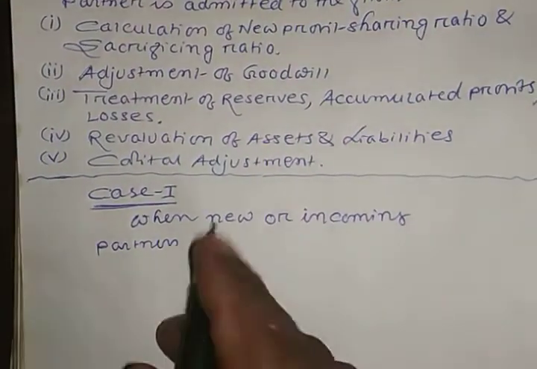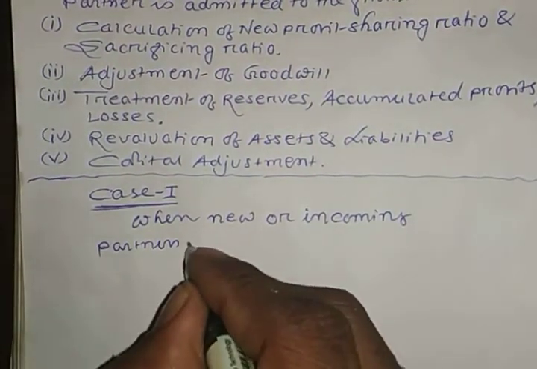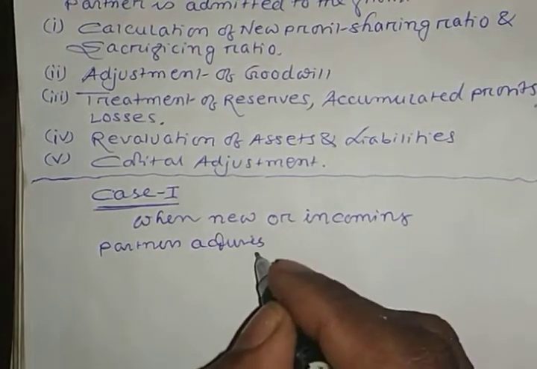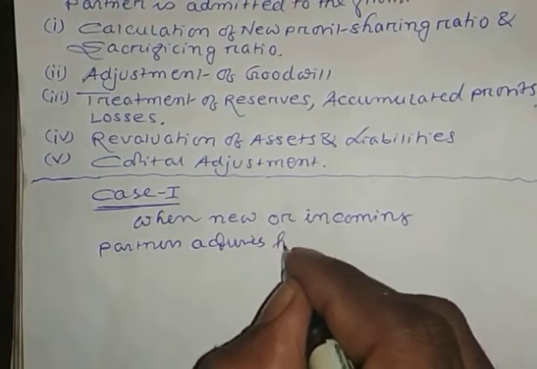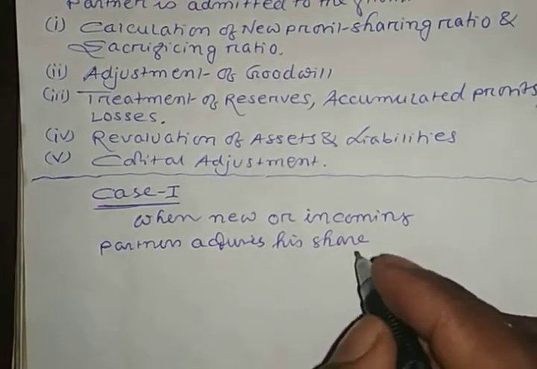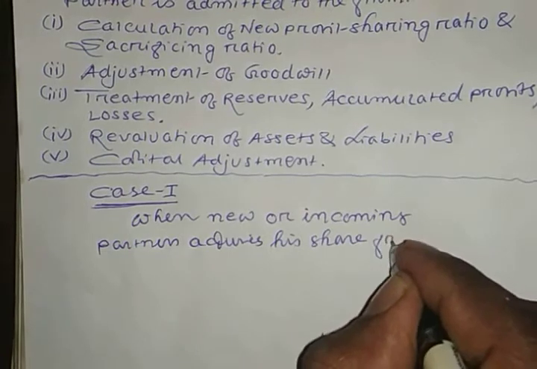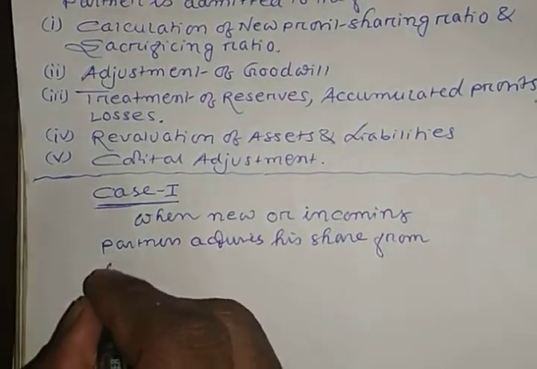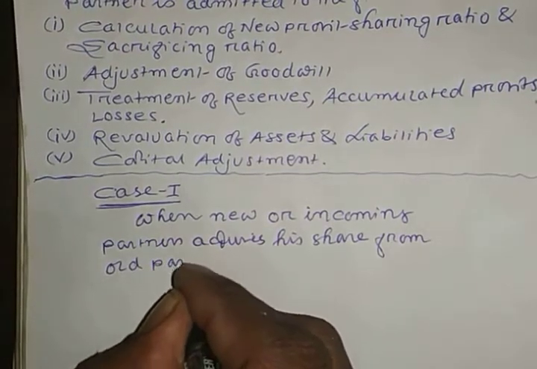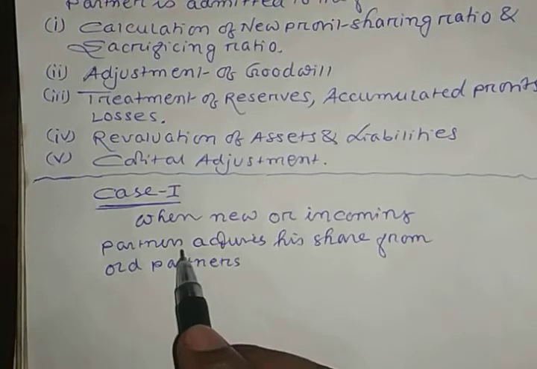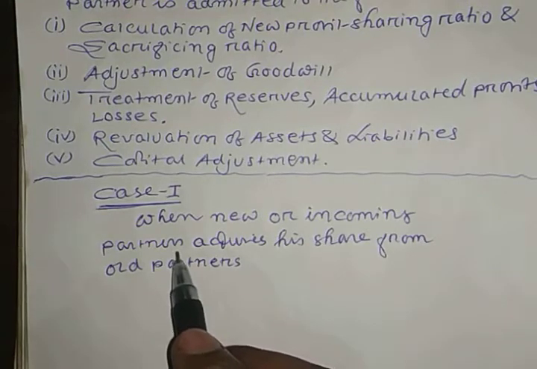When the new or incoming partner acquires his share from old partners. So the new or incoming partner here is Chayan.